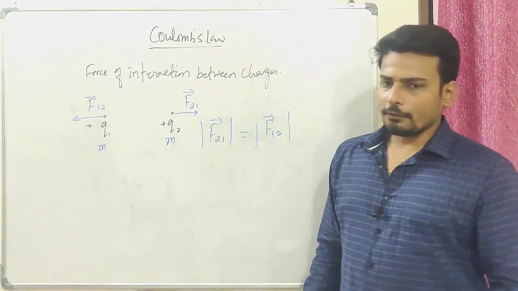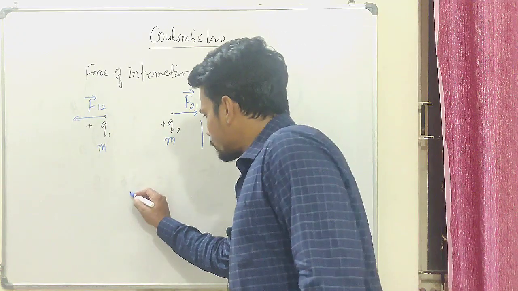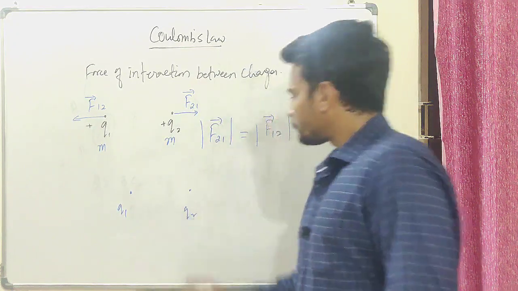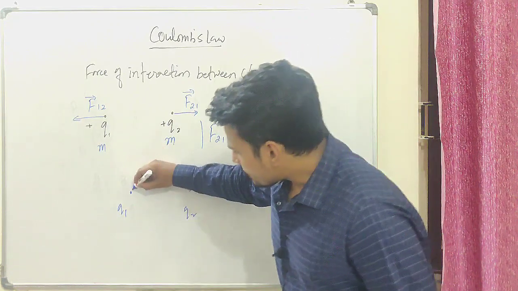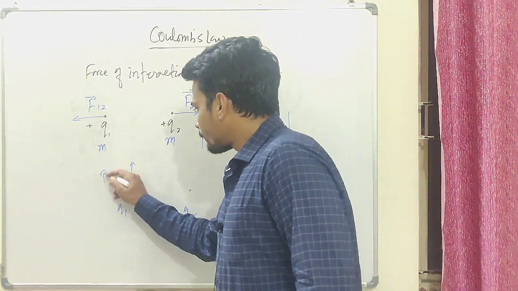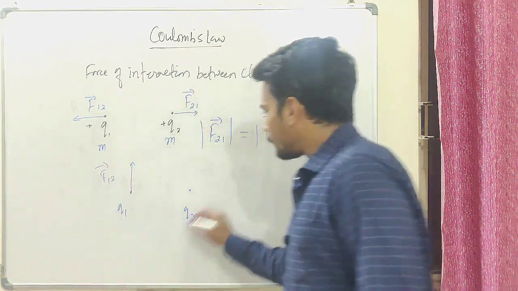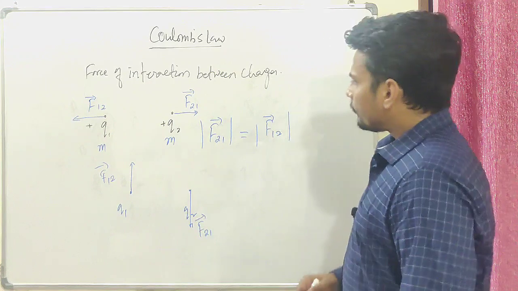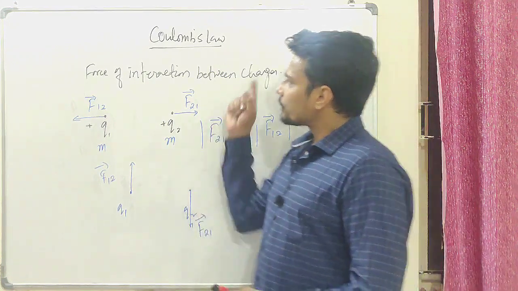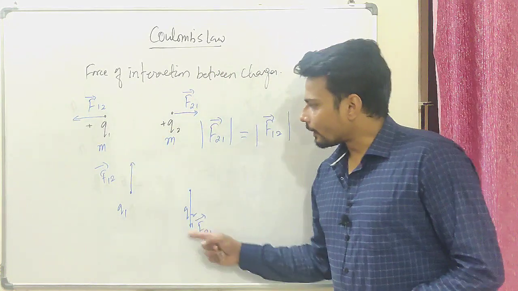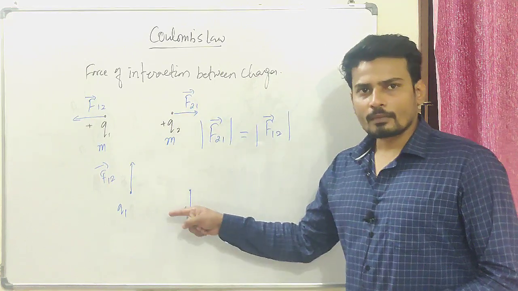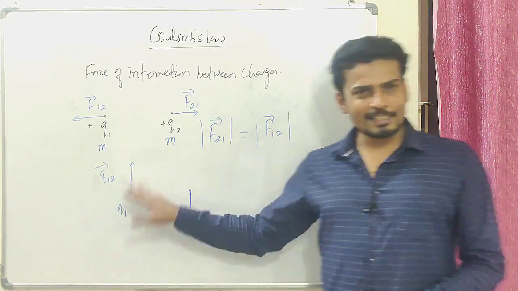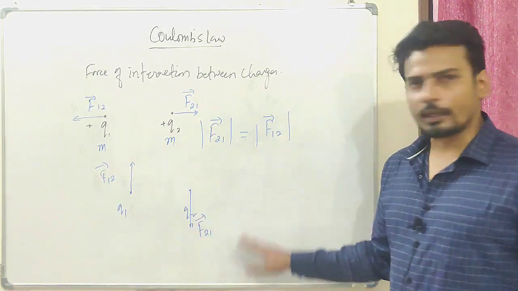Fair enough. Now let's say I have one charge over here, Q1, and one charge over here, Q2. If I draw the force on this, F on 1 due to 2, and in this direction, F on 2 due to 1, this is actually following the statements of Coulomb's law, right? They repel each other in opposite directions, and the directions of the forces are opposite, right? But is this correct? No, it's not correct.